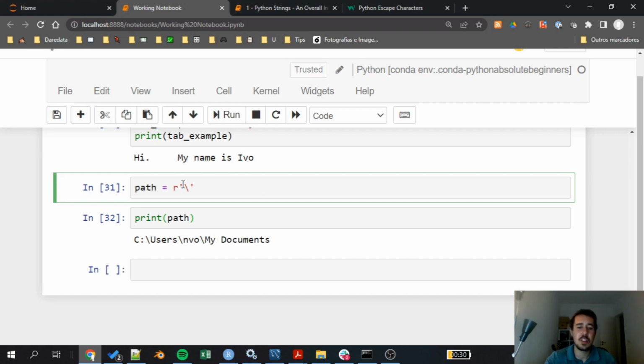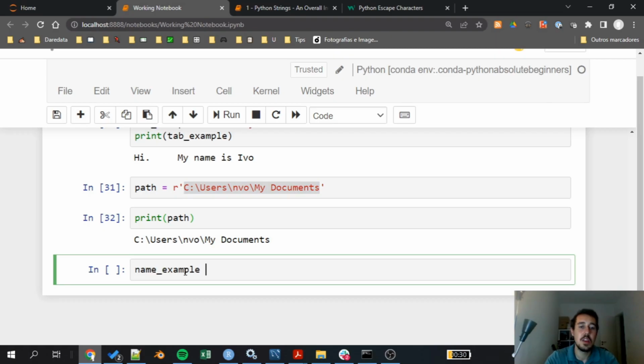For example, imagine that we have this string, Norman. Let me do this example here, name_example. If we have this name, which is Norman, and for some reason we have this slash here because, well, let's speculate that this came from a certain system that had this slash before.